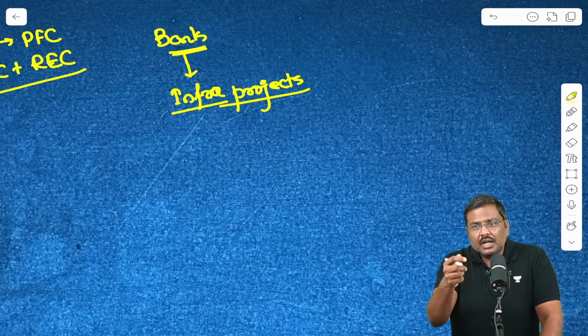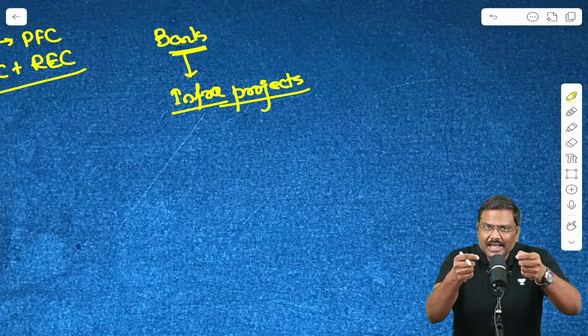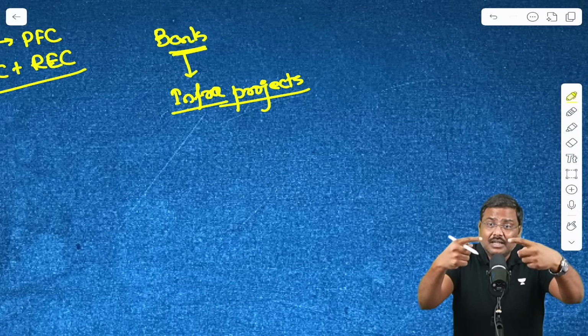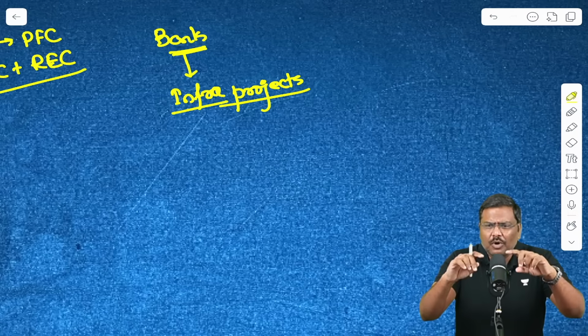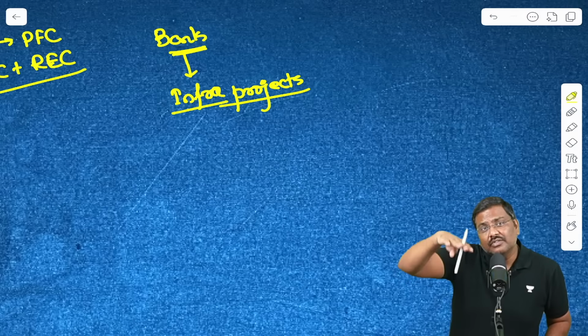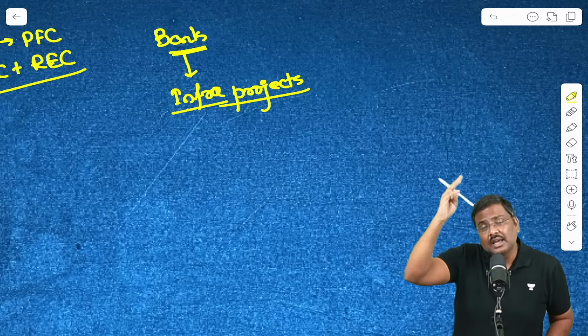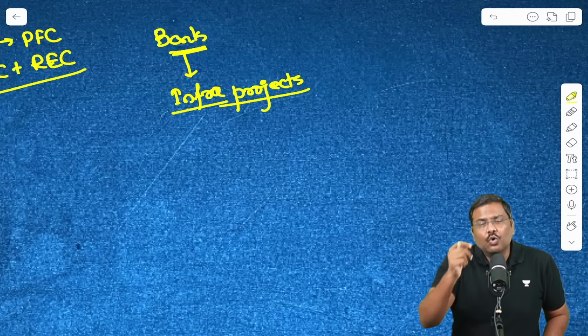Let me continue the same example. You are the investor. You will basically give the money, but you will not take the delivery of the bonds. You will take the exposure to the bonds. But if the market price of the bonds increases, you will get the benefit. Annually, I'll give you the coupon also.